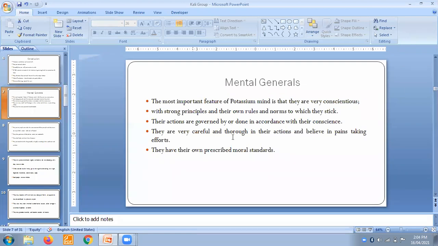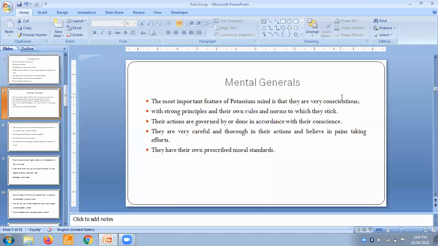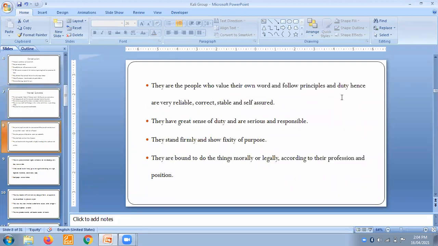Especially they are very careful through their actions and believe in painstaking effort. They are really very hardworking people, and they do a lot of hard work. It can be painful for them, it can be hard work for them, but they will do it just for the sake of their principles. They have their own prescribed moral standards.